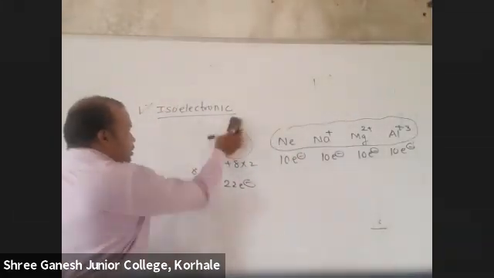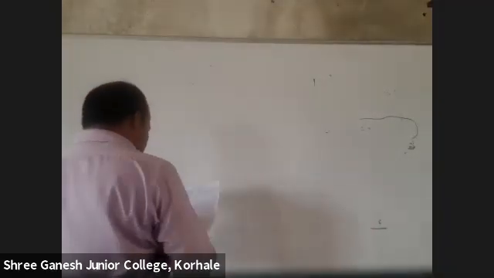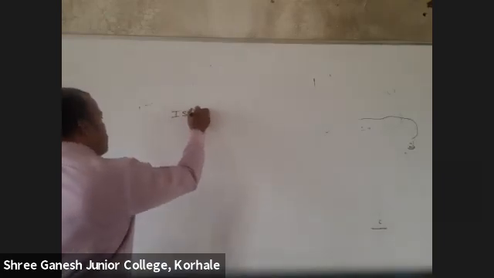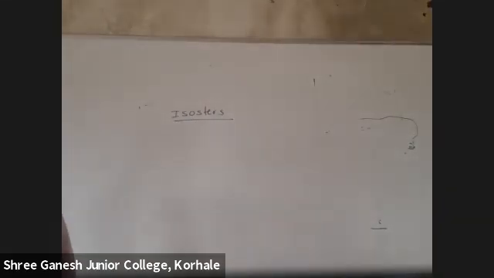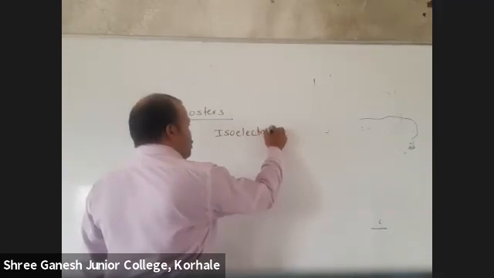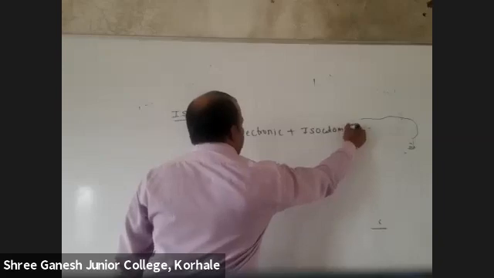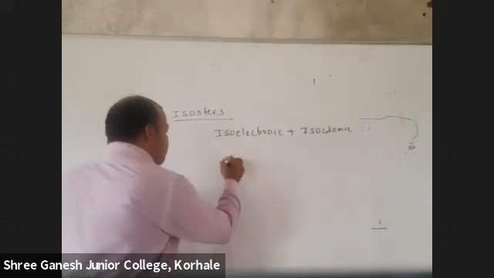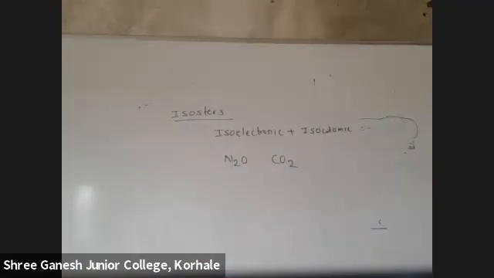Then one last was there. What was it? Isosteres. What are isosteres? They should be isoelectronic as well as isoatomic. Same number of atoms, same number of electrons. Check how many electrons are there.